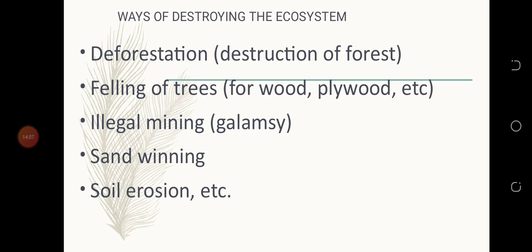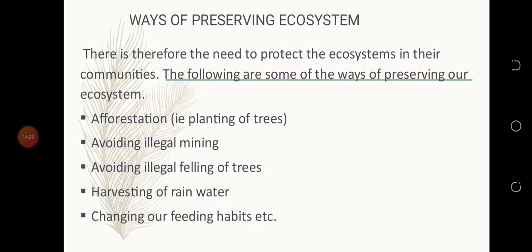Okay. Illegal mining, that's the galamsey. The galamsey destroys our water bodies, so there is a shortage of water in the water system. Sand winning, where we go for sand for our building, they will take the sand to the extent that it will cause soil erosion. It also destroys the ecosystem.